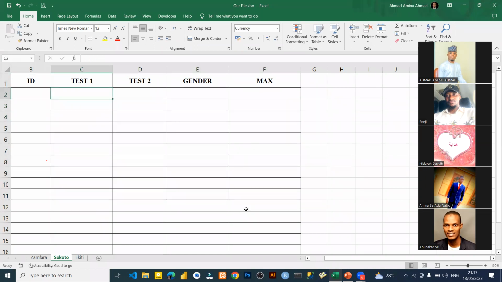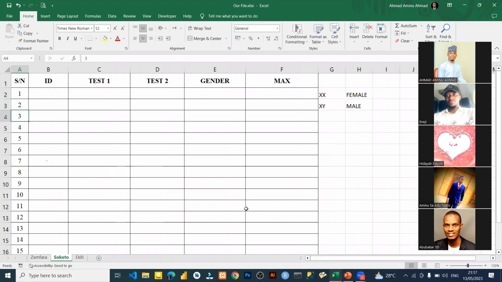So now, for example, we just test someone. Take note of what I said. I said if test 1 and 2 is XX, then it will be what? Female. If it is XY, then it will be what? It will be male, like this. So this is what it is.